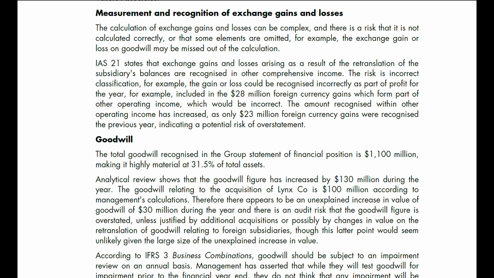The amount recognized within other operating income has increased, as only $23 million foreign currency gains were recognized the previous year, indicating a potential risk of overstatement.